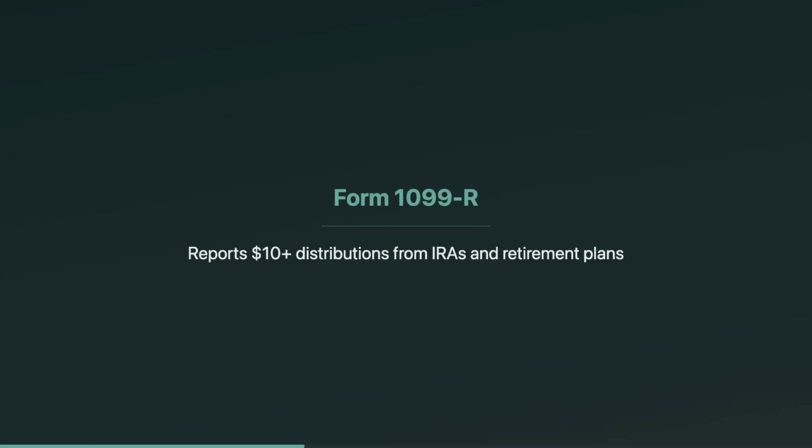On the reporting side, your starting document is Form 1099-R. It reports distributions of $10 or more. On the EA exam, they love giving you a 1099-R code and asking what's taxable or whether a penalty applies. Your job is to translate it onto Form 1040, and if there's an early distribution exception, you usually document it on Form 5329.